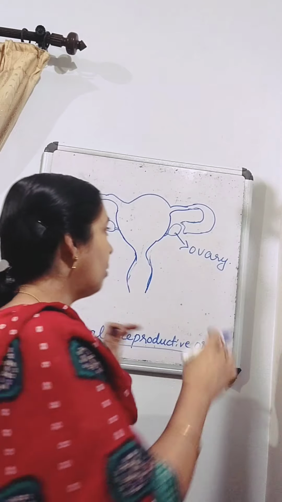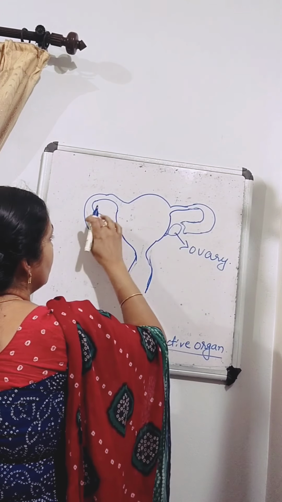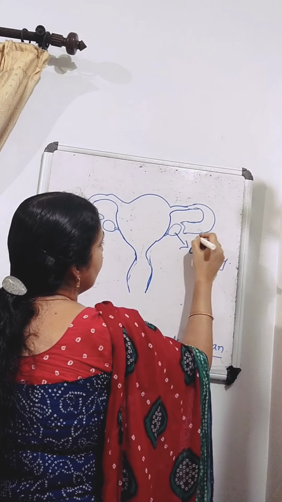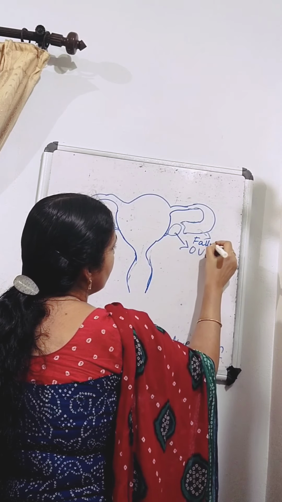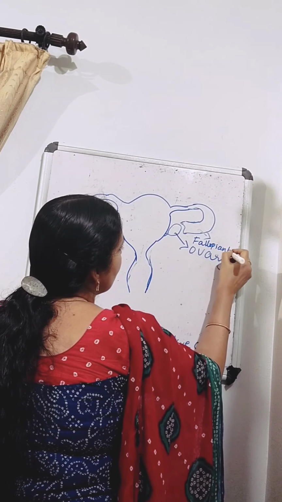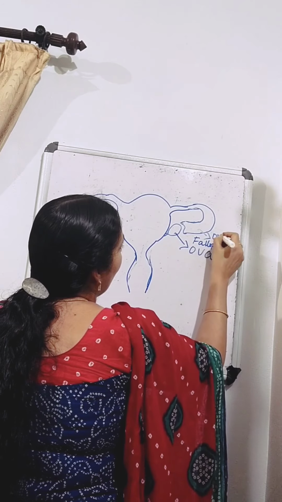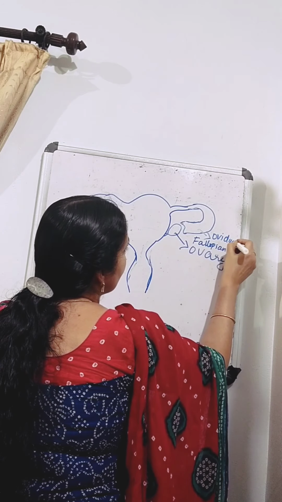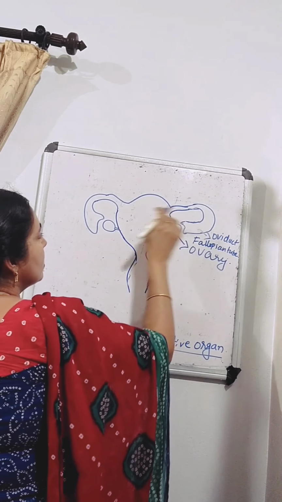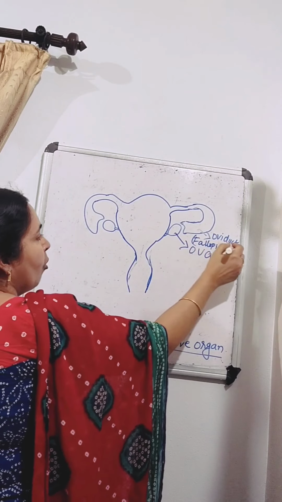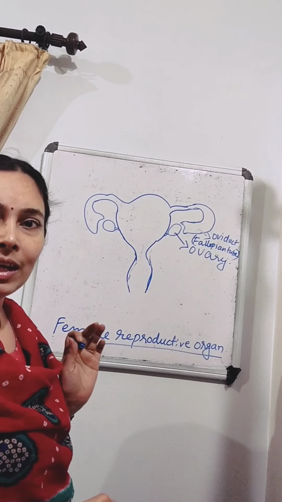Okay, so just above these ovaries we can see tubes, and this tube is called the fallopian tube, or it is also called the oviduct. So the tubes above these ovaries are called oviducts. Clear?